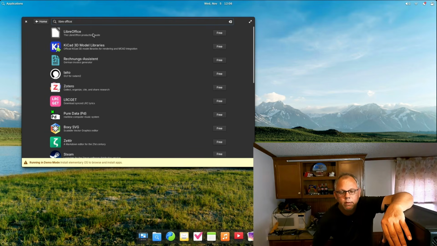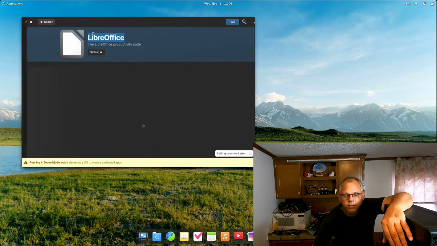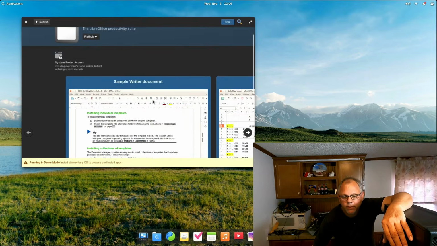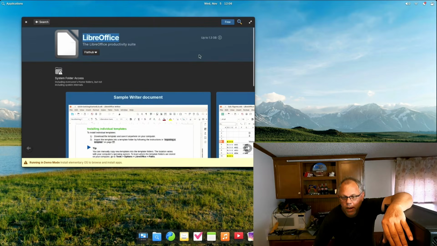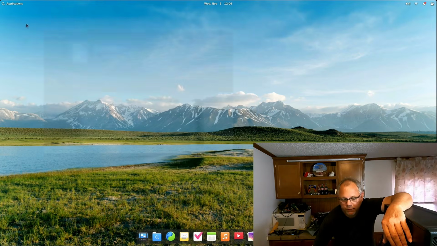Right here. First option, when I typed it in, there's LibreOffice right there. That's going to give you your writer and everything like that. So if you need that stuff for your office, then you know that it's right there.